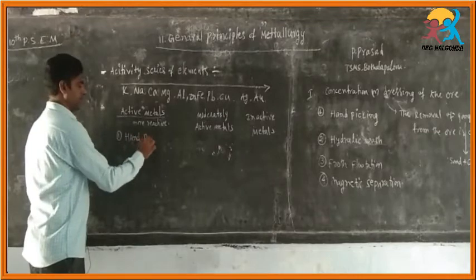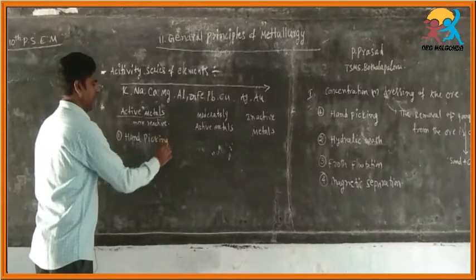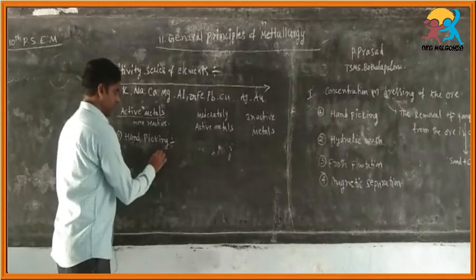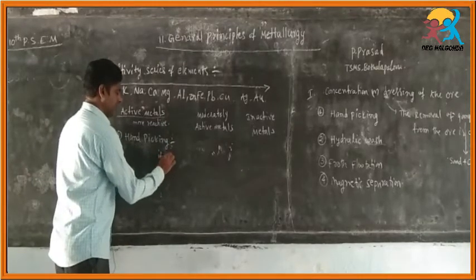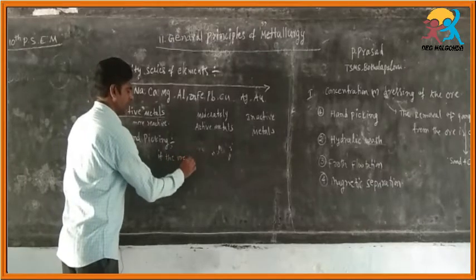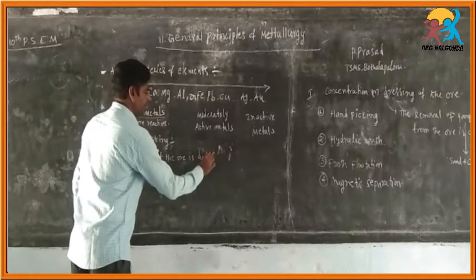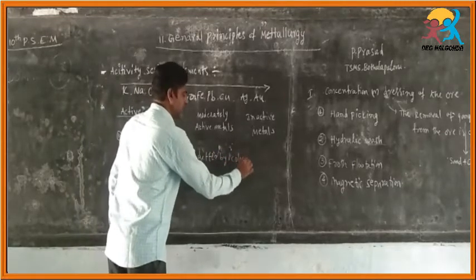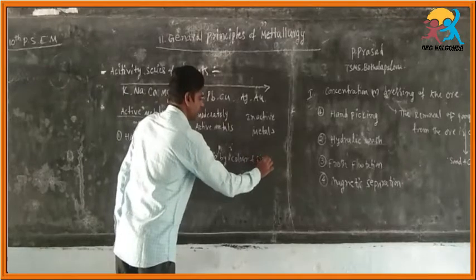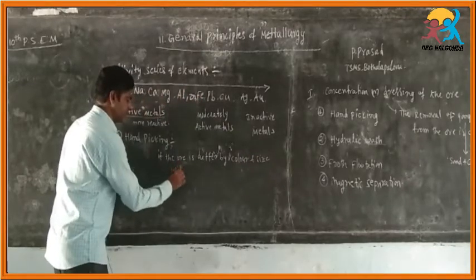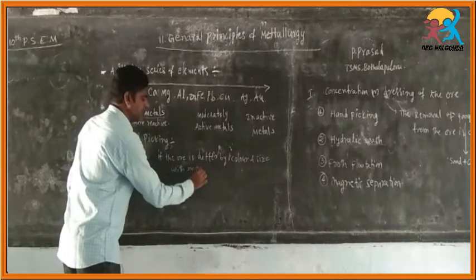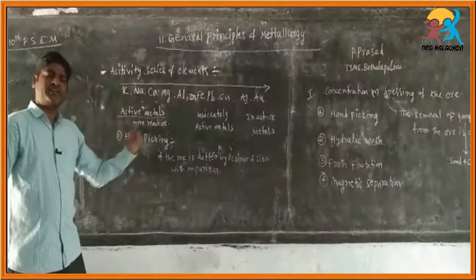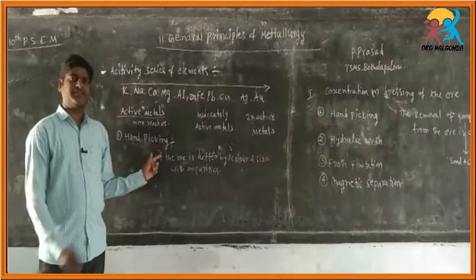Hand picking is the separation. If the ore and gangue differ by color and size, with impurities, here gangue is the impurity, then this method is very useful for separation of gangue.